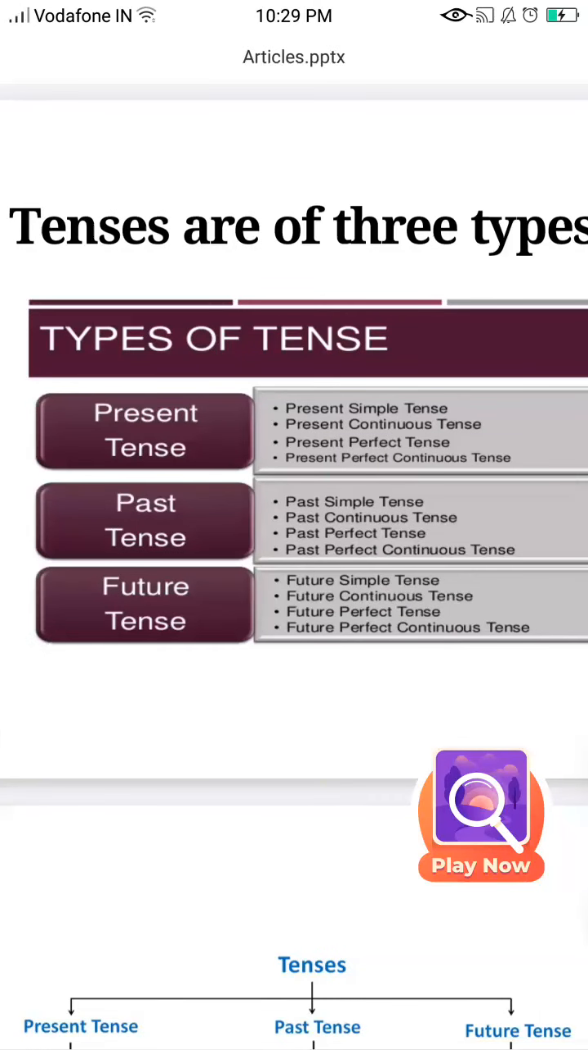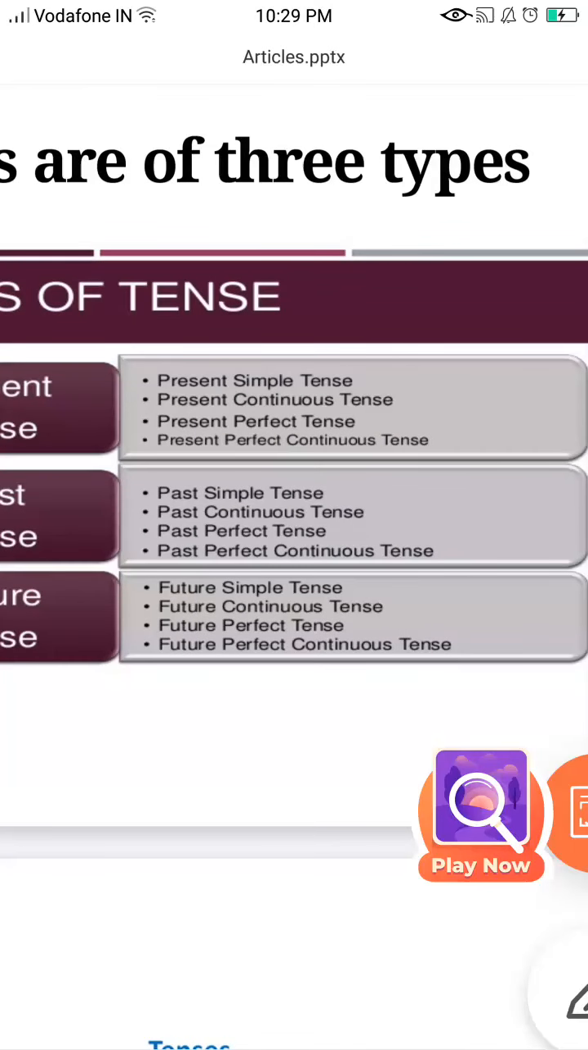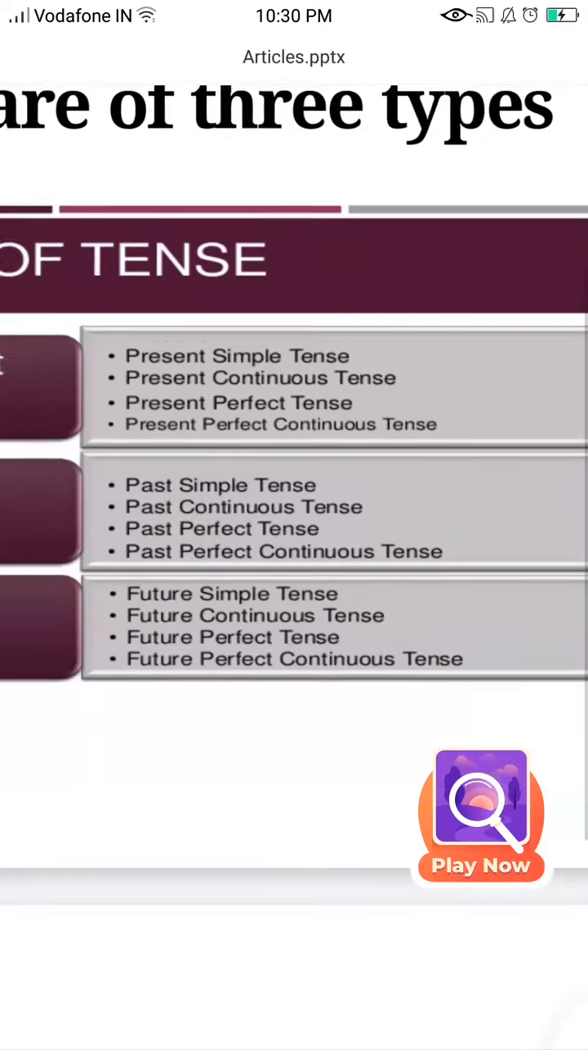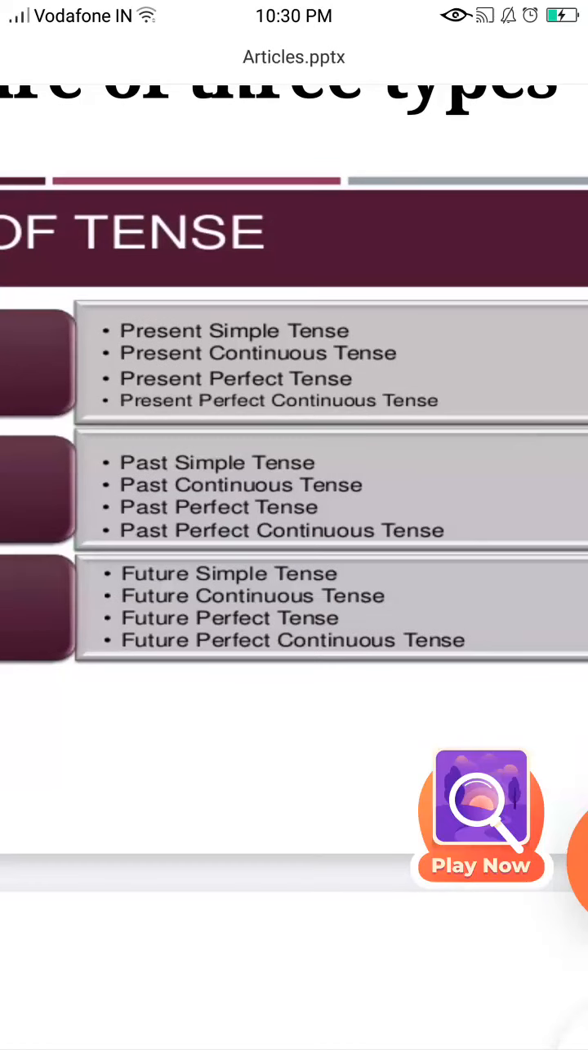As already said, there are three types of tenses, present tense, past tense, future tense. And each of these types is further divided into four types. In the present tense, we have present simple tense, present continuous tense, present perfect tense, present perfect continuous tense. In the past tense, we have past simple tense, past continuous tense, past perfect tense, and past perfect continuous tense. In the future tense, we have future simple tense, future continuous tense, future perfect tense, future perfect continuous tense.